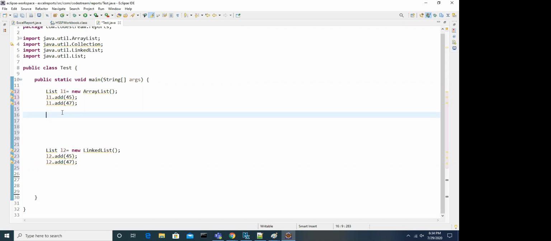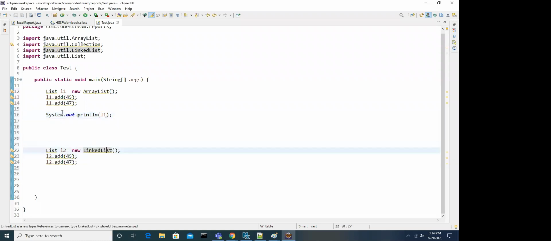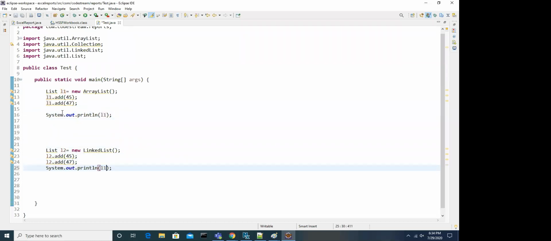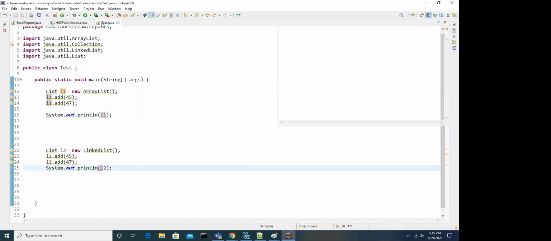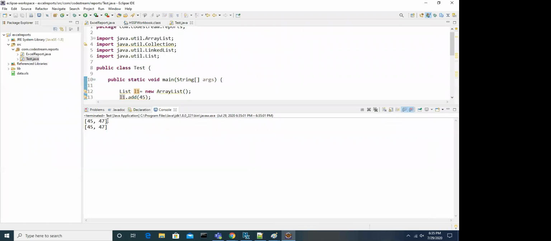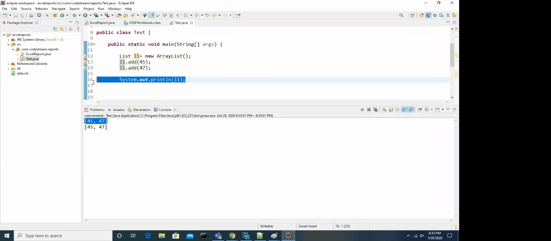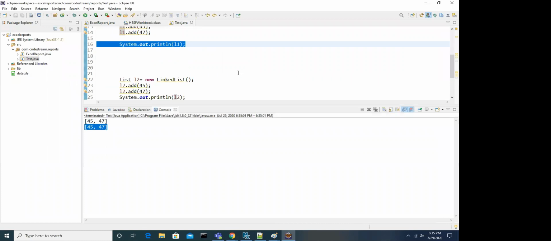So for the time being, I'm just displaying L1, which is the list, and the second thing is L2. Now I'm just running it. Look at this, we got the behavior. Both display the values we added. This is also displaying those values only, and this too.